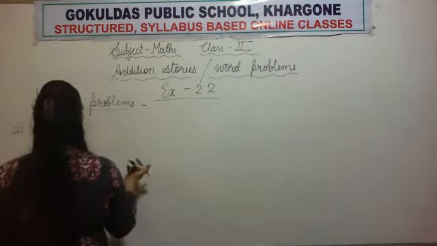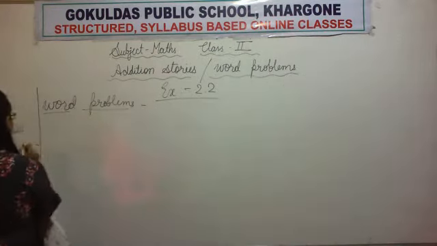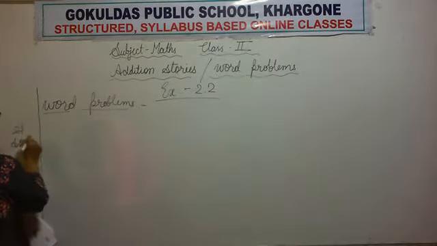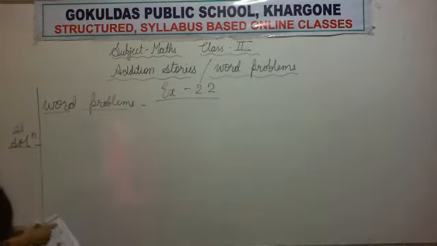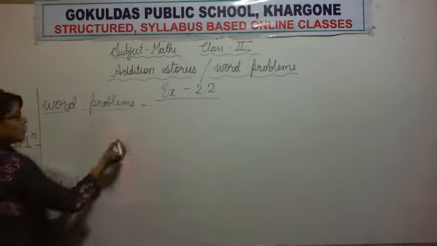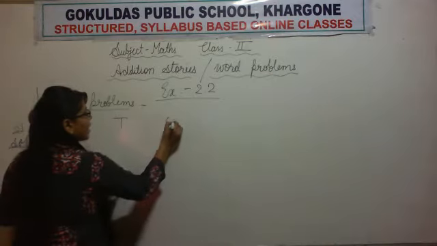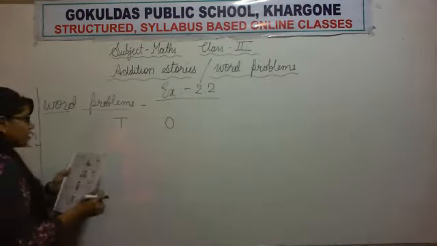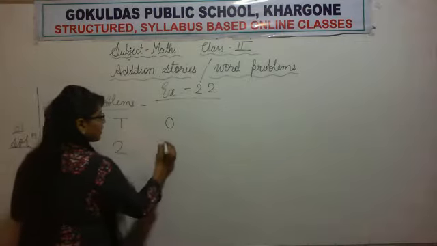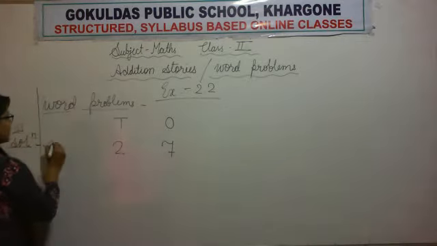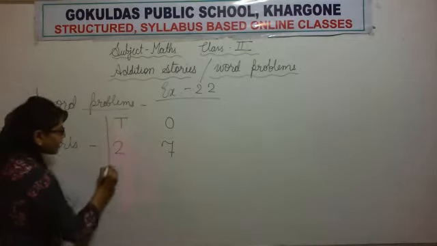So again we will write solution first. Then we will start solving. We will write tens and ones first. Number of girls are 27. How many girls? 27.